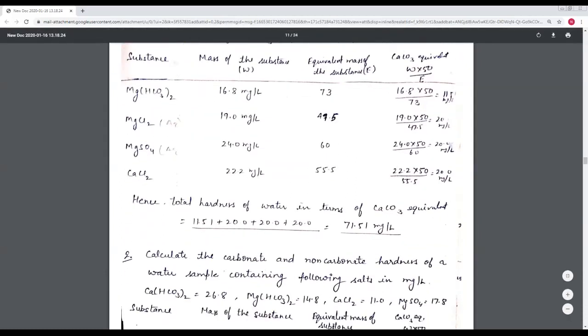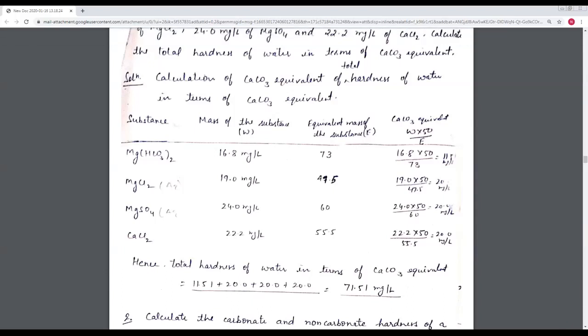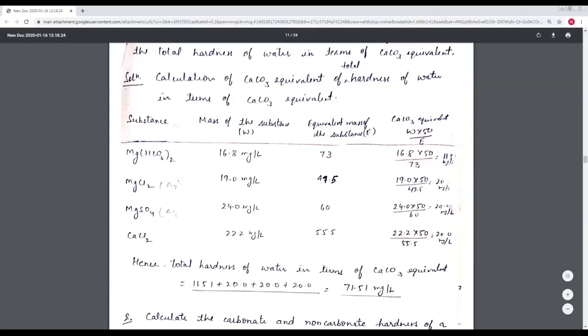If a question asks us to calculate the temporary hardness and permanent hardness separately, we can say that the temporary hardness is 11.51, because temporary hardness is due to the presence of bicarbonate.